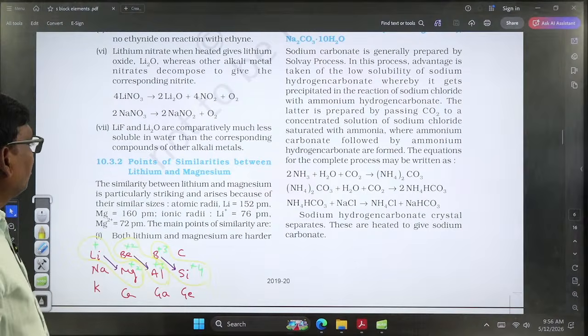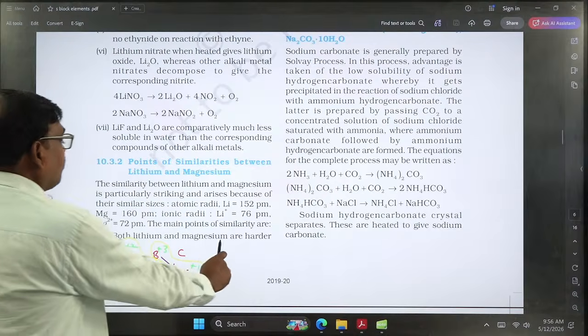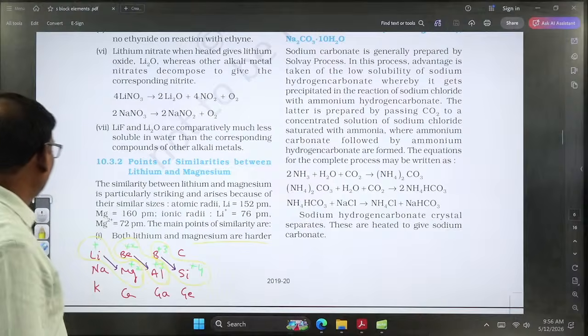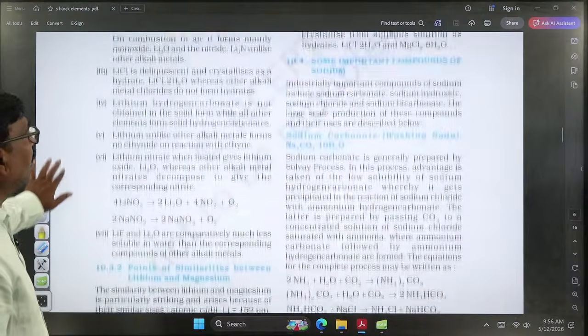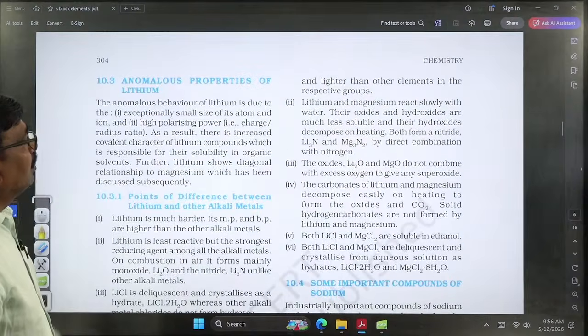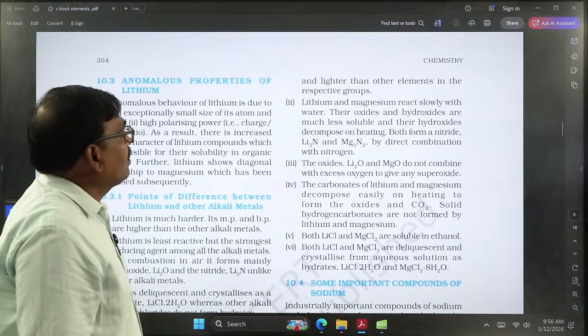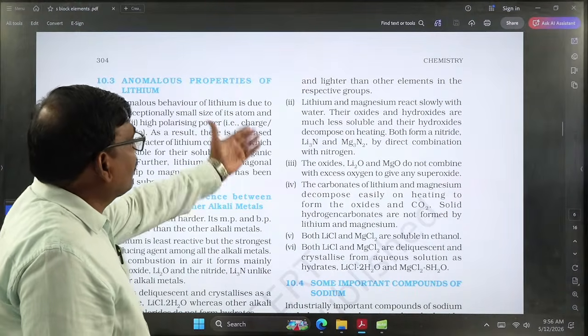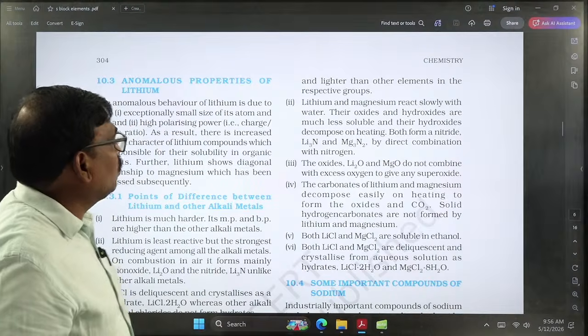So here the points of similarity between lithium and magnesium will be considered. Both lithium and magnesium are harder and lighter than the other elements in the respective group. Coming to the second point, lithium and magnesium react slowly with water.